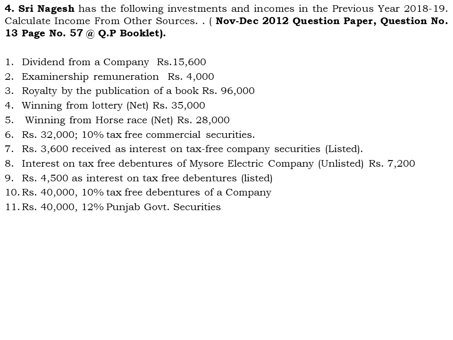Next one, rupees 40,000, which is going to fetch 10% interest, tax-free debentures of a company. This one is also considered a tax-free commercial security, or tax-free commercial debentures in a simple way, and it is also taxable.